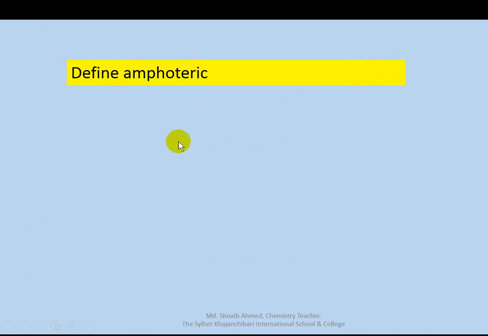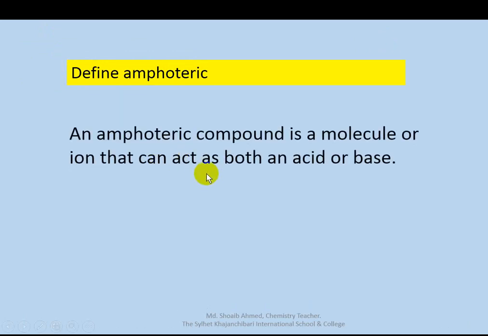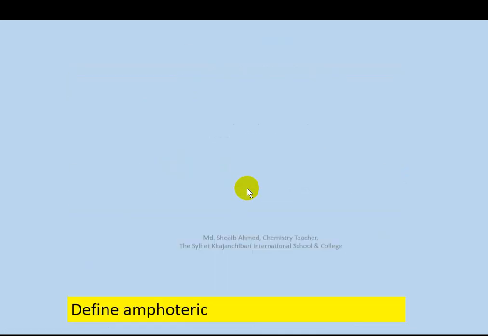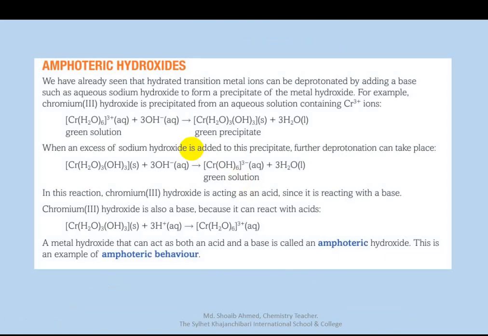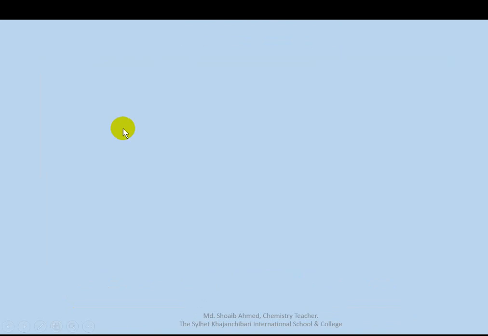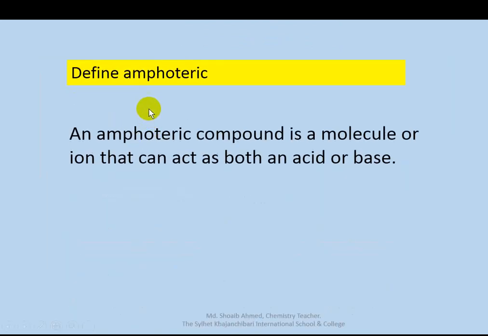Define amphoteric. An amphoteric compound is a molecule or ion that can act as both an acid and a base.